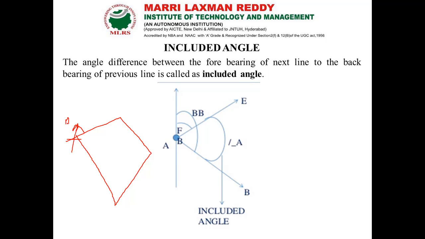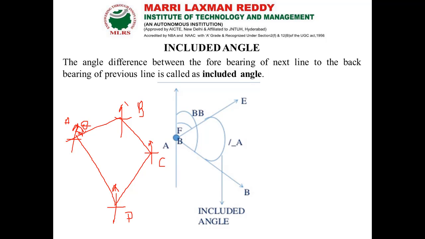So this is point A, this is point B, this is point C, and this is point D. Corresponding to the forebearing as well as the back bearing of each particular line, we have to calculate.